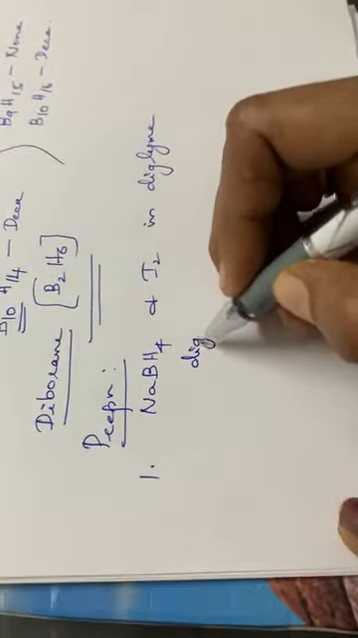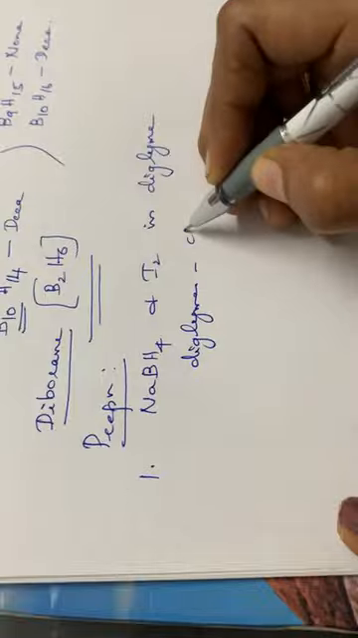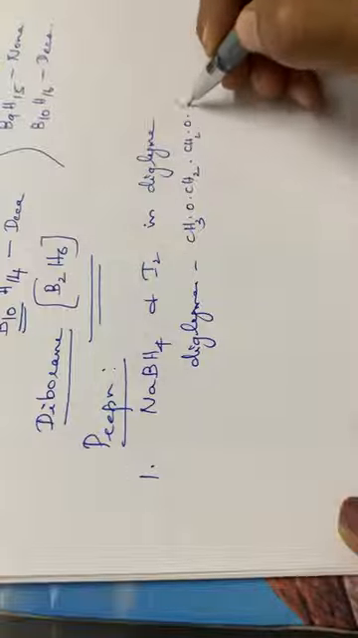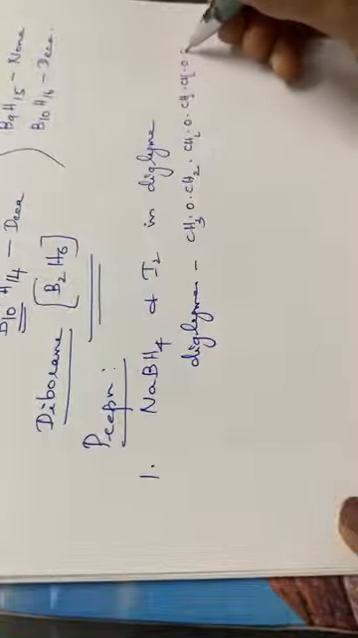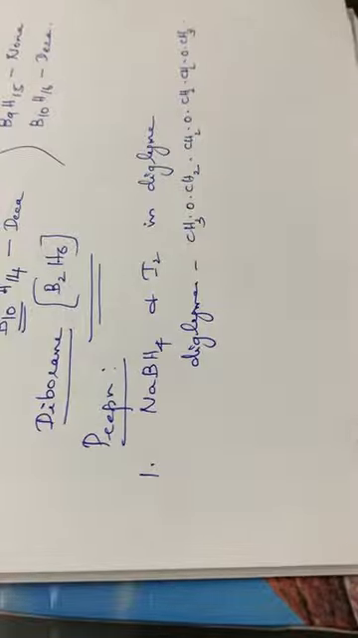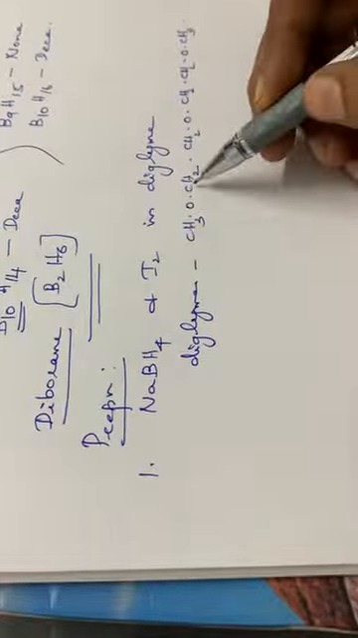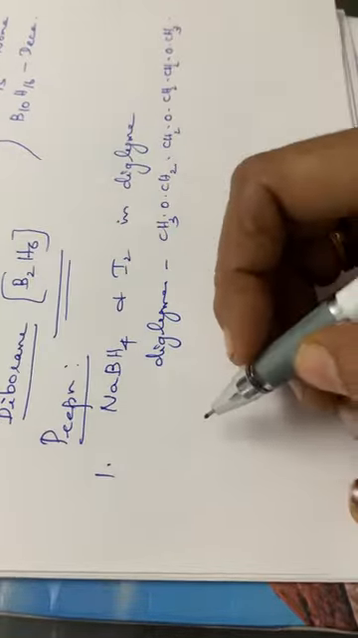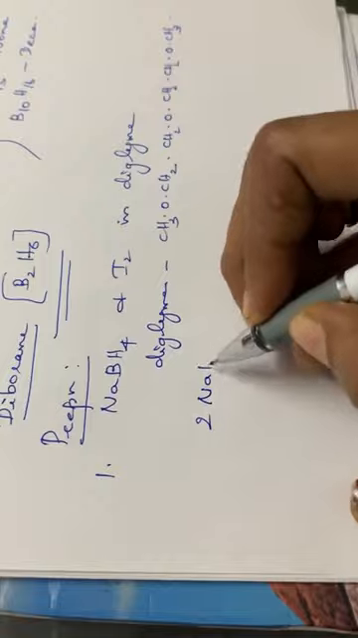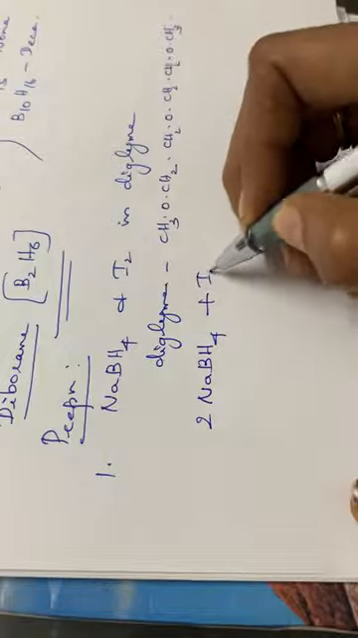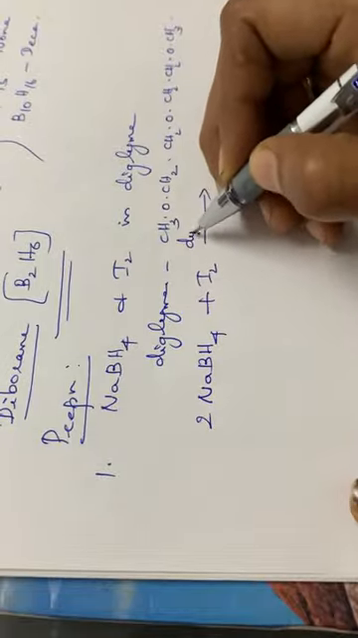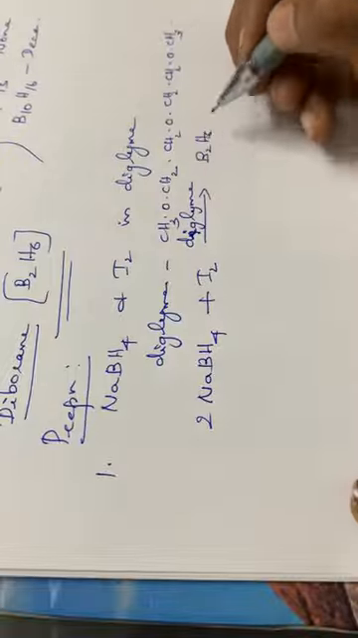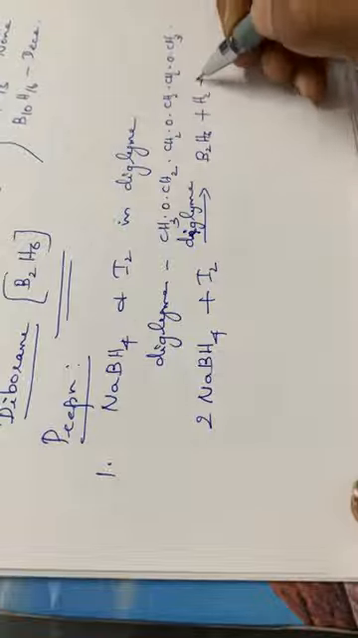The formula for diglyme is CH3O CH2 CH2O CH2 CH2O CH3. This is the structure of diglyme. Write down the reaction: 2NaBH4 plus I2, in presence of diglyme, gives B2H6 plus H2 plus 2NaI.